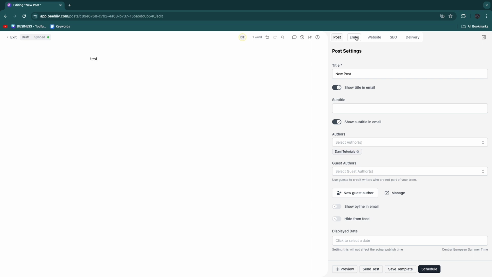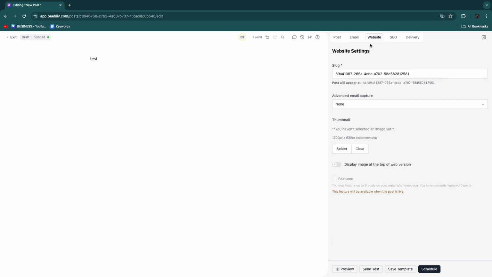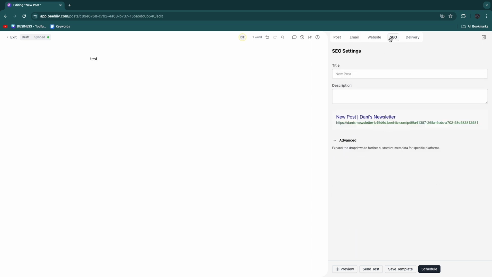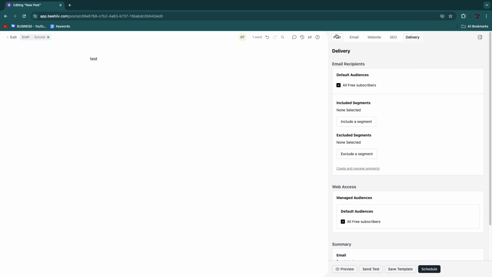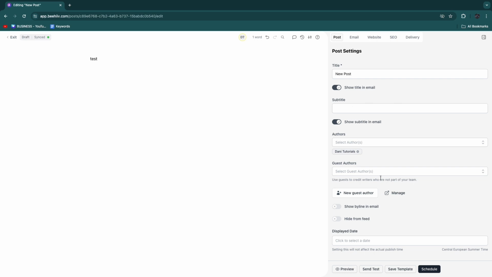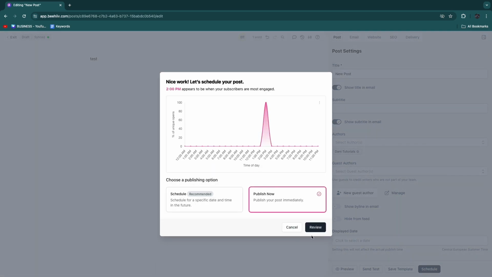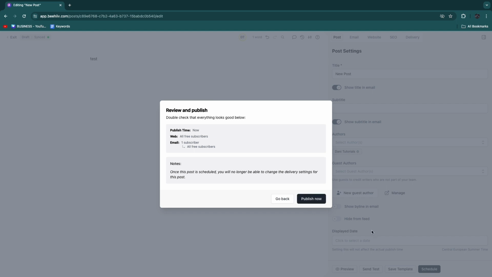So that is the post, but you can also do an email, you can do a website page, you can do something for SEO and for delivery right here. But if you just want to create a post, just click on post right here and then enter the post details and go and schedule it. For example, publish now, and then click review and then click publish now, and then you have published this post. So now you know how to create a post on Beehiiv.